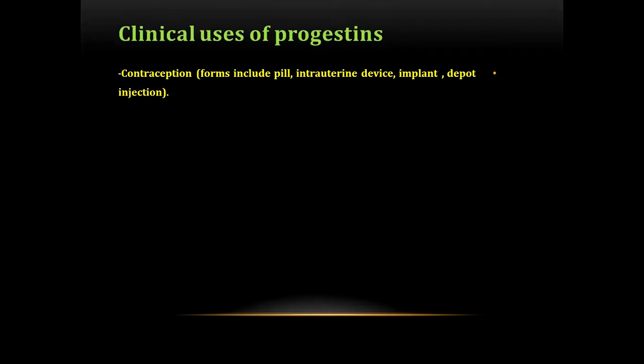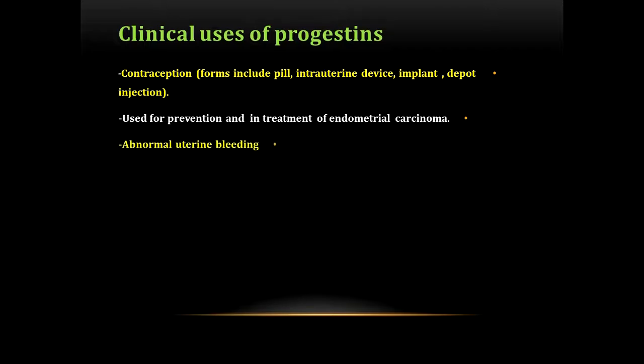contraception in the form of pills, intrauterine device, implant and depot injection, or used for prevention and in treatment of endometrial carcinoma. Also used in abnormal uterine bleeding and the treatment of uterine fibroid, adenomyosis and endometriosis.